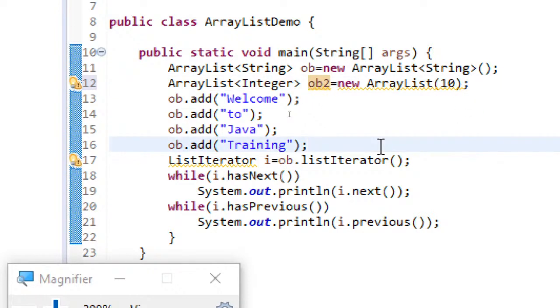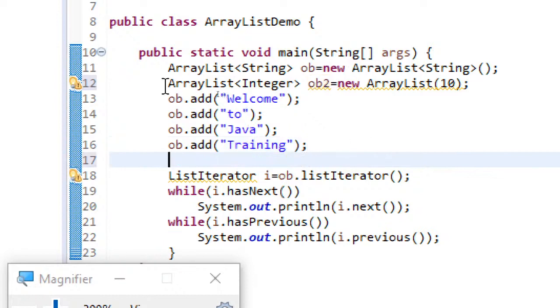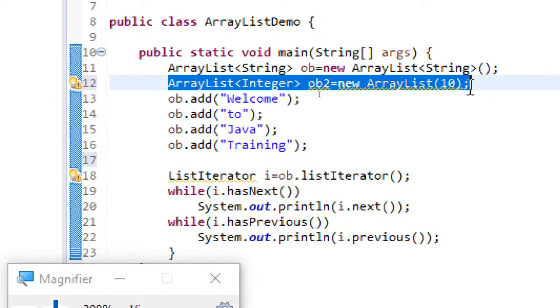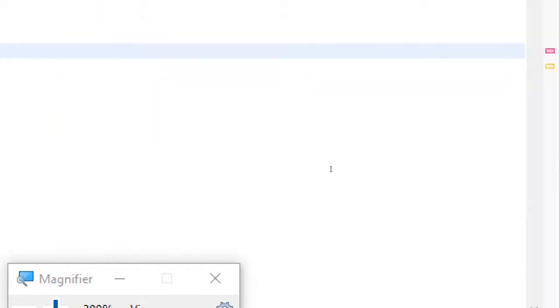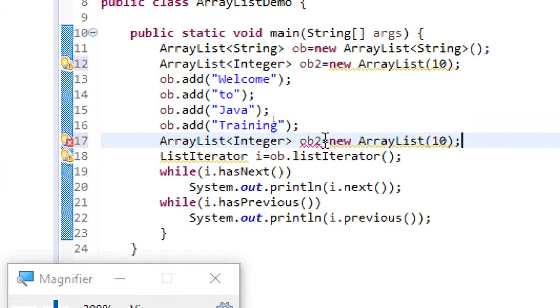And similarly, I can also create, let me just copy this statement. The other way of creating is, sorry, here let me change it to ob3. Here instead of this, let me use ob. So you can see another thing I have done. These are the three ways of representing. Here ArrayList ob is created without any size specification. That means it will be created with no size restriction, and as long as you keep adding, the ArrayList will grow.